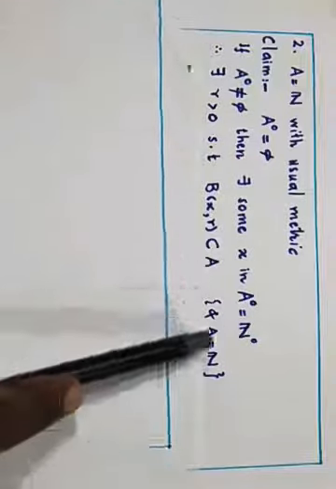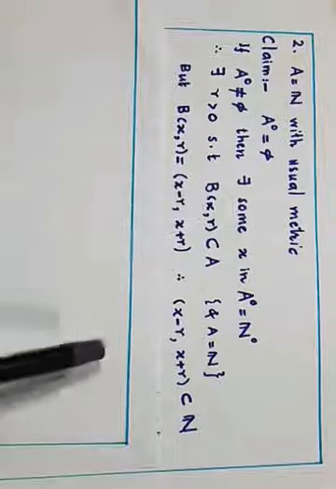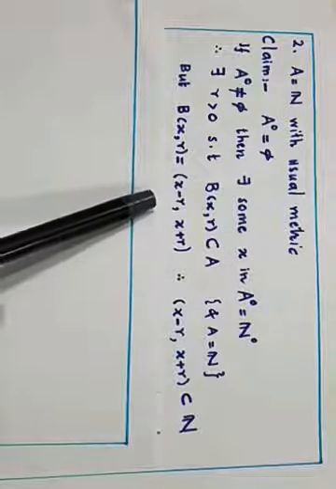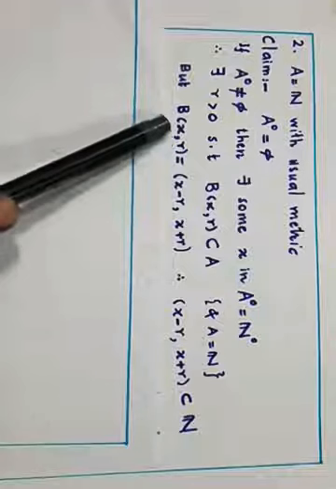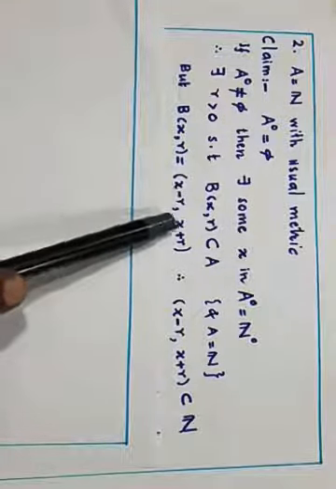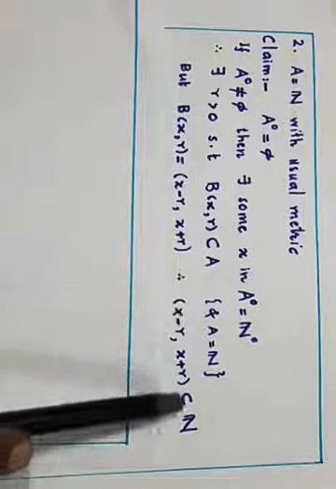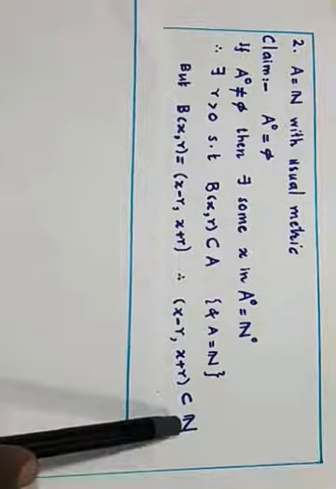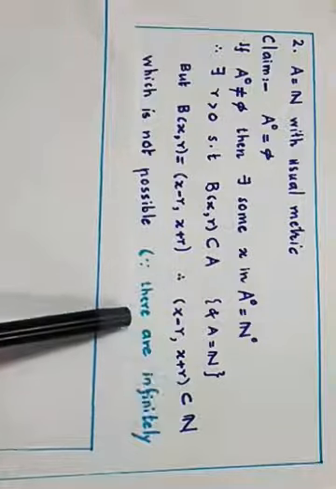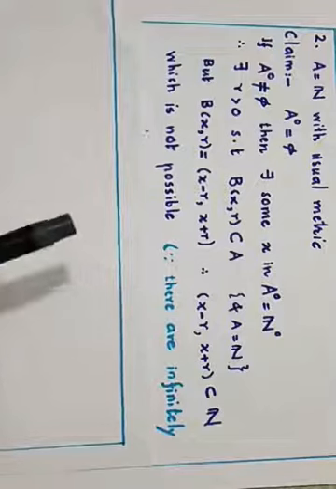But A is the set of natural numbers, and we know that the open balls in R with the usual metric are open intervals. So this B(X,R) is the open interval (x minus R, x plus R). When this is an open interval contained in natural numbers, this is not possible. Why? Because in an interval there are infinitely many points.